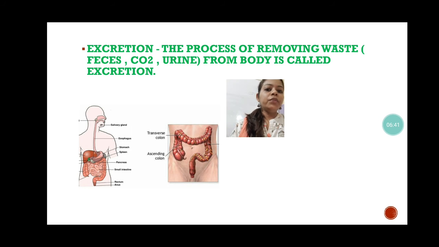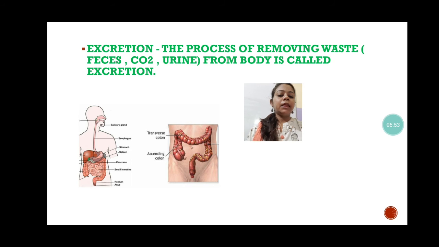The process of removing waste, feces, carbon dioxide, urine from the body is called excretion. But actually, mostly this term is used for the removal of feces. Carbon dioxide and urine are also waste material, but generally the term excretion is used regarding the digestion process only. But for now we will take carbon dioxide and urine also as waste material, and this will also come under the excretion process.